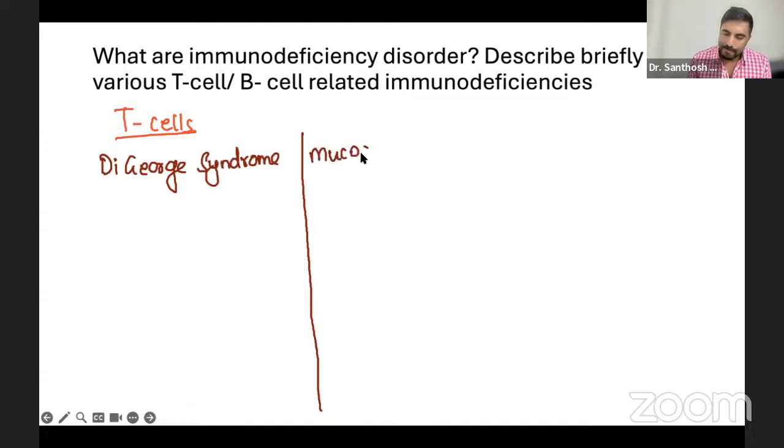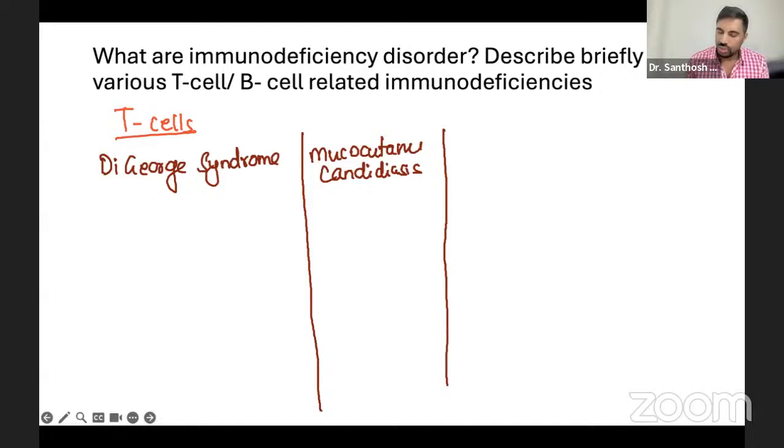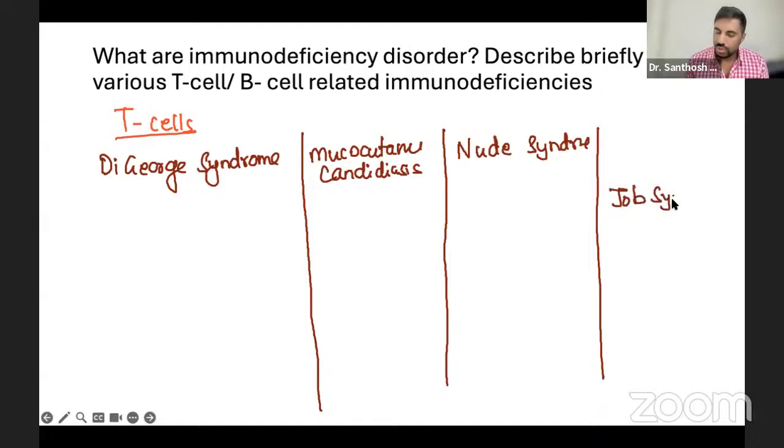Mucocutaneous candidiasis is another one you can have in T cell defect. The other two syndromes, Nude and Job syndrome, are not that common. The most important in T cell are DiGeorge and mucocutaneous candidiasis. Examiners will expect you to write these.